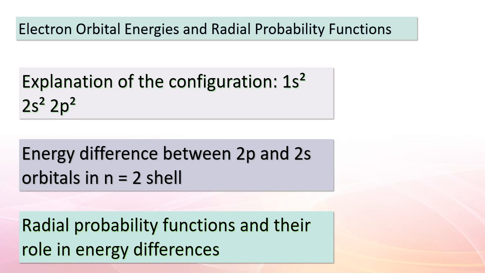This intriguing difference in energies can be attributed to the radial probability functions associated with these orbitals. To gain a clearer picture, refer to the figure. You'll notice that the 1s electrons act as an effective lampshade for the 2s and 2p electrons, residing closer to the nucleus. Additionally, the 2s probability function features a small peak relatively near the nucleus, while the 2p probability function lacks this characteristic. This lack of a peak in the 2p orbital results in a reduced screening effect by the core orbitals compared to the 2s electron.